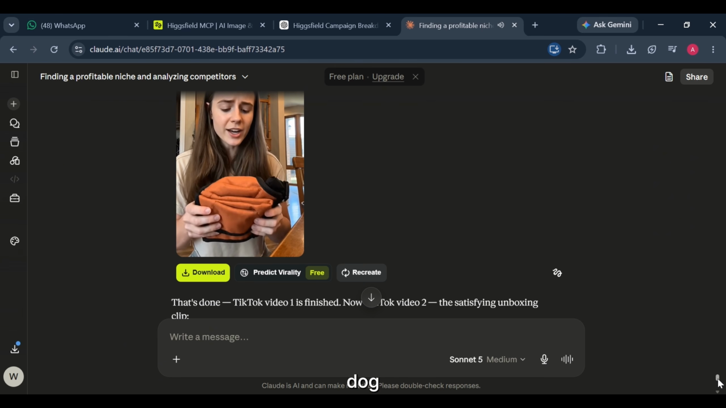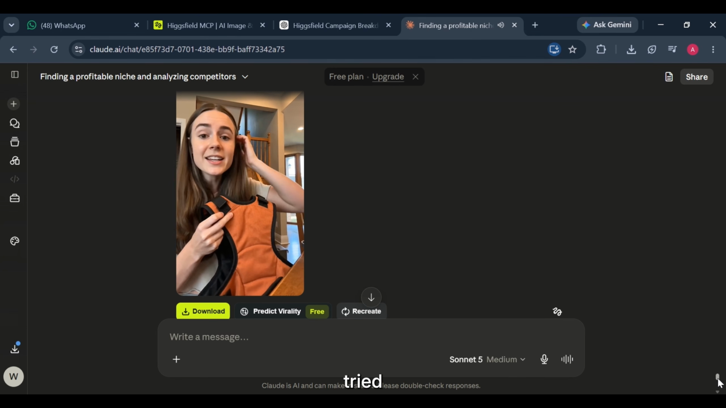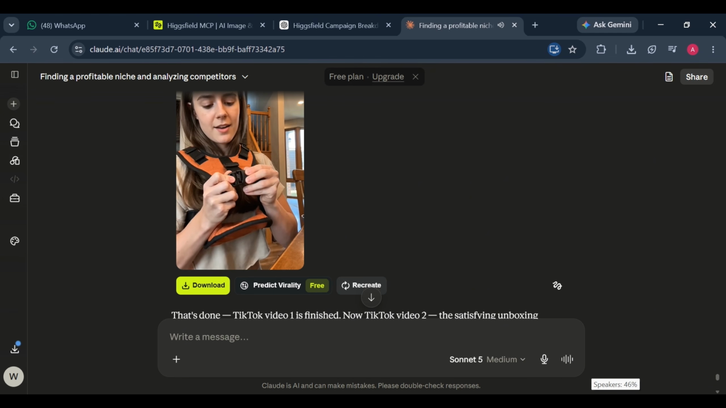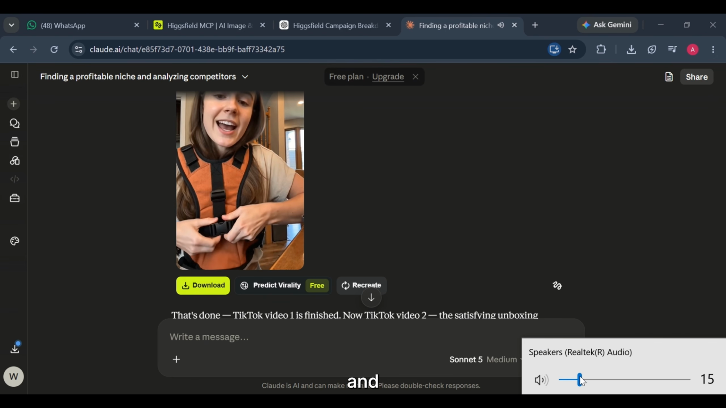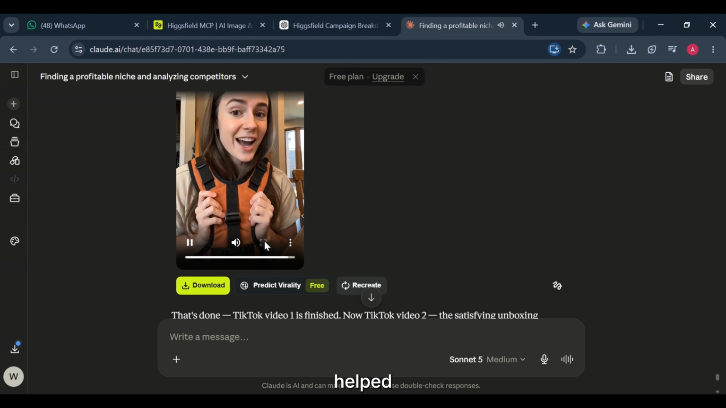POV, your dog is getting older. Mine started hesitating at the stairs, so we tried this spray lift harness. It's quick to buckle and the support is gentle. We started using spray and it actually helped.